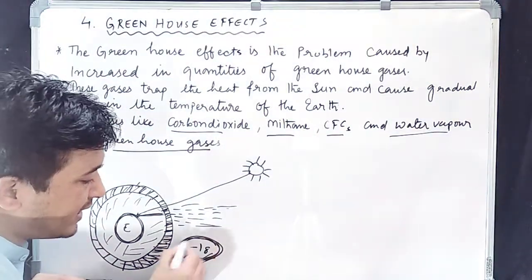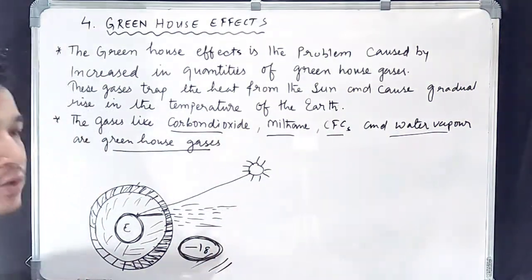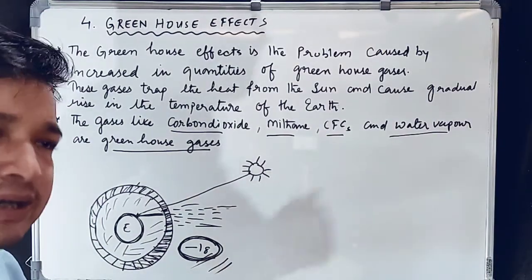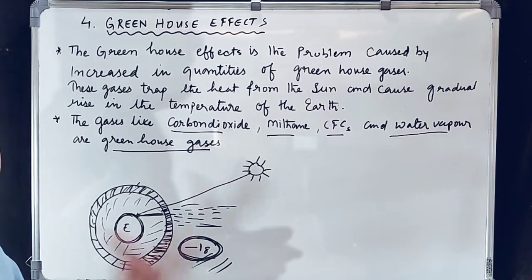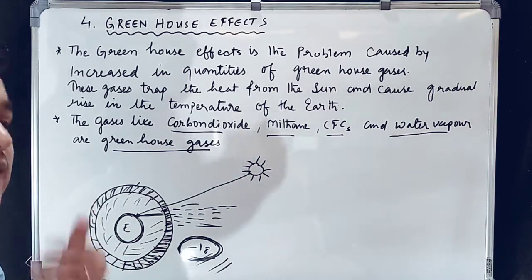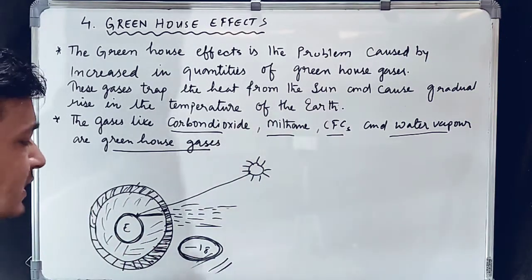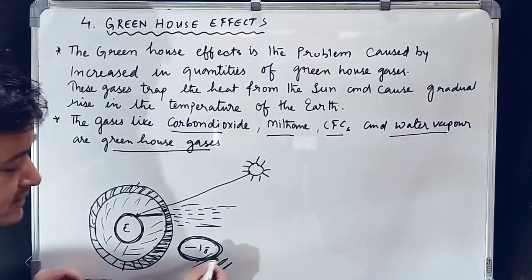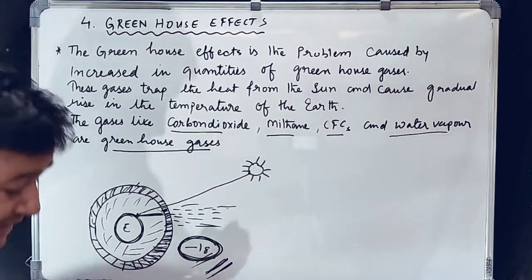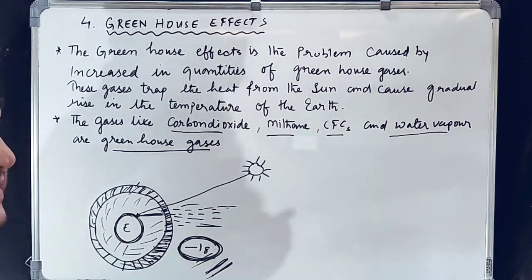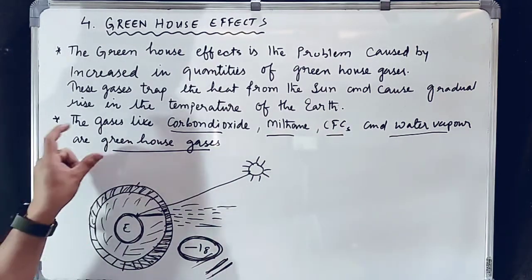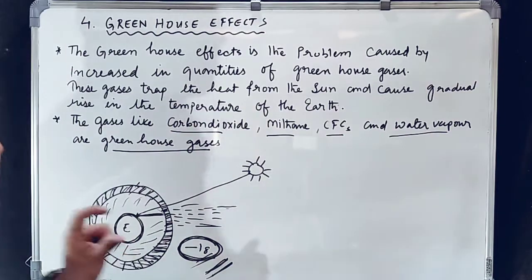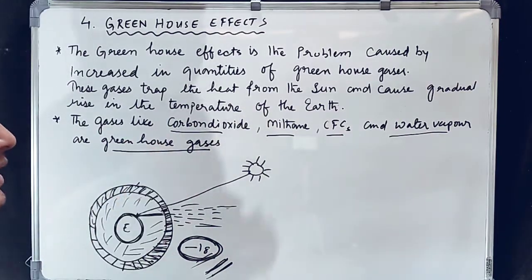It will reach down to -18 and life will not be possible on our earth. All the living organisms, maybe plants, animals and human beings, will vanish from the earth, since at this temperature, that is -18 degrees Celsius, life will not be possible on the earth. So that's why these gases are important, but up to some extent only.